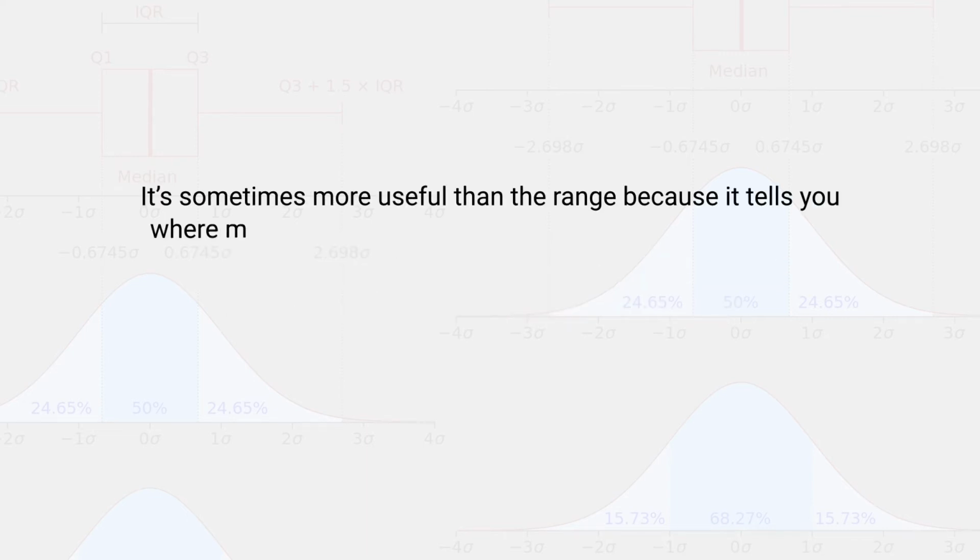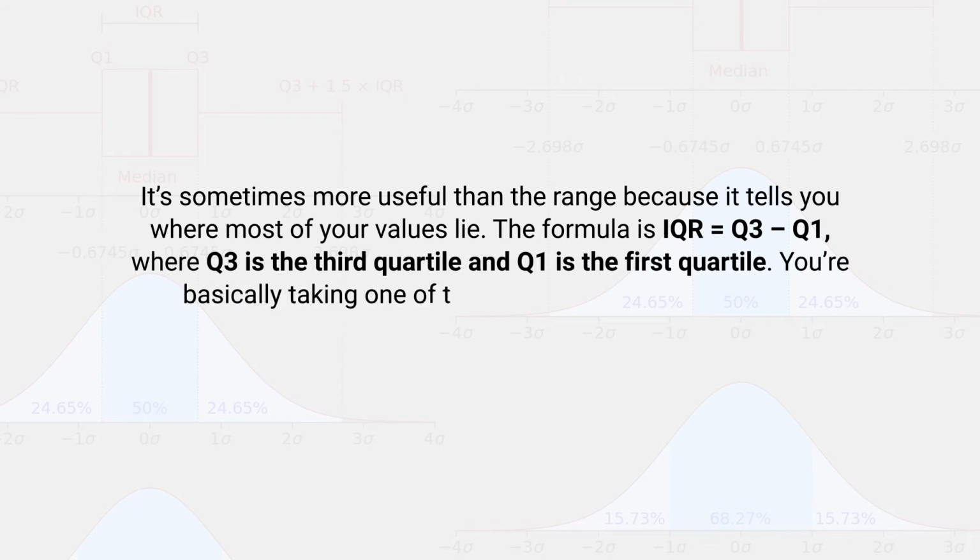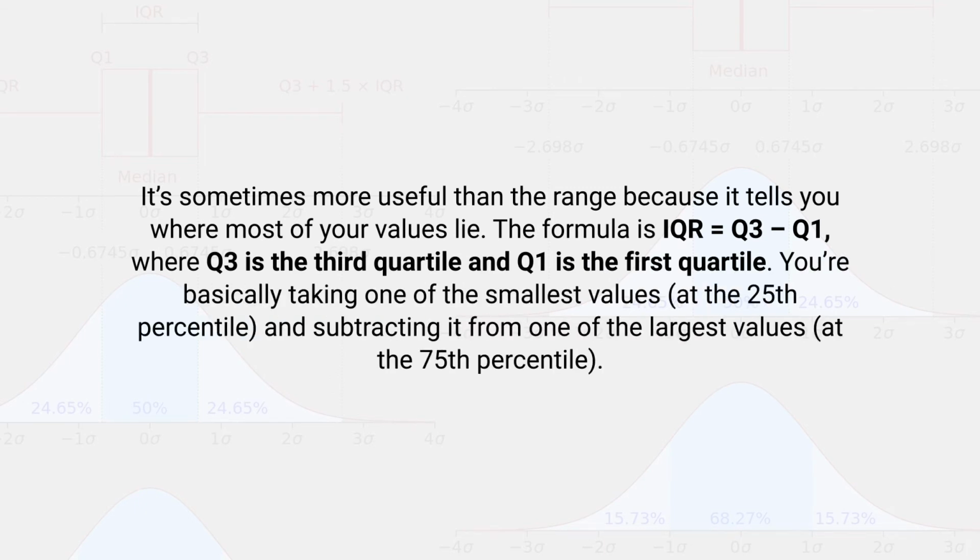It's sometimes more useful than the range because it tells you where most of your values lie. The formula is IQR, that is interquartile range, equals quartile 3 minus quartile 1, where quartile 3 is the third quartile and quartile 1 is the first quartile. So you are basically taking one of the smallest values at the 25th percentile and subtracting it from the largest value at the 75th percentile. So this is the way by which you are going to calculate the interquartile range.